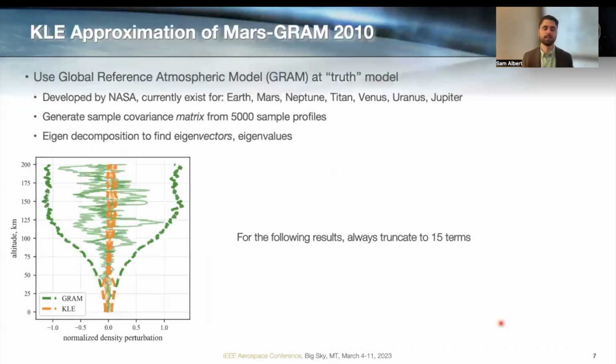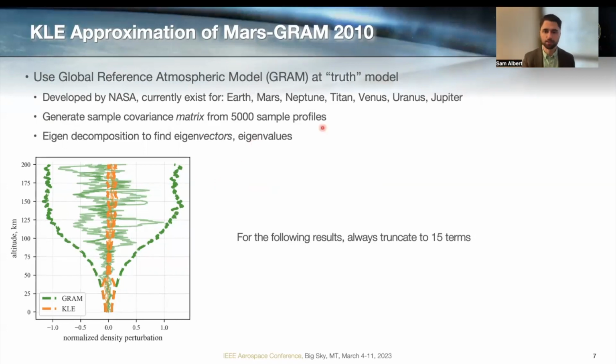Okay, so that's a KLE, and I've presented it in a continuous form. We're going to apply it just in a discretized form. The setup is very similar. And as our truth model throughout this presentation, I'm going to use the Global Reference Atmospheric Model, or GRAM, for Mars. You could use any model, though. This is model agnostic, as long as you can generate a large set of sample profiles.